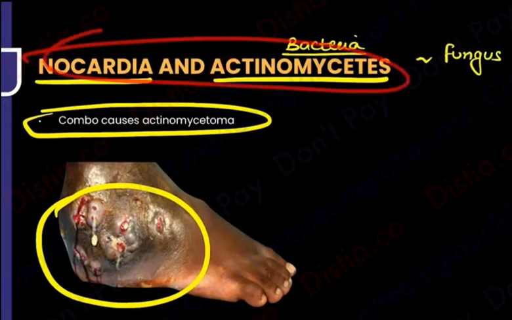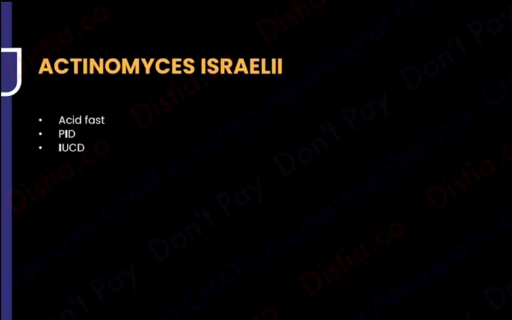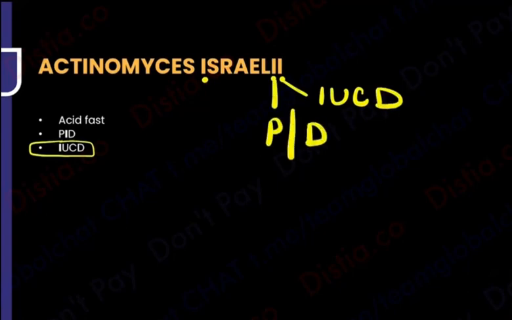So now you know how to differentiate. This set is going to be a set of gram-positive filamentous bacteria. The other set which can cause it is fungus. So you have to look at it under the microscope and identify. One last thing, there is one actinomyces that you have to know, that is Actinomyces israelii. When I say Actinomyces israelii, it has a lot of I's in it. This is the one that you usually see with I for IUCD users, and this is the one that is going to result in pelvic inflammatory disease.